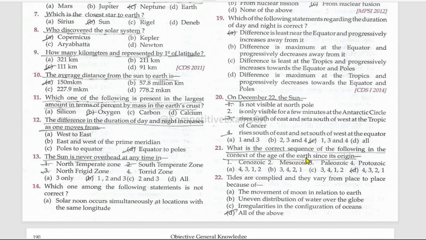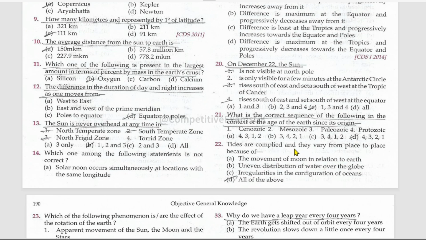What is the correct sequence of the following in the context of the age of Earth since its origin? Proterozoic, Paleozoic, Mesozoic, then Cenozoic. Tides are complex and they vary from place to place because of the movement of the moon in relation to Earth, uneven distribution of water over the globe, and irregularities in the configuration of oceans. All are right.